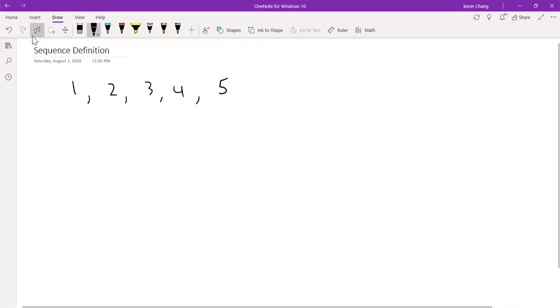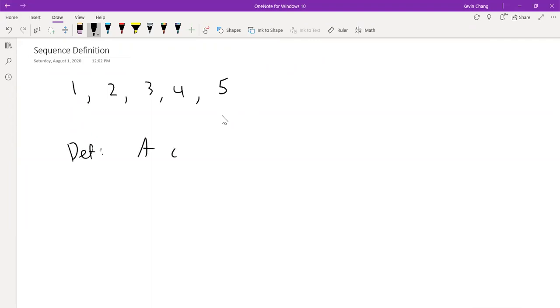Eric, please don't spam the chat. Anyway, essentially this is what a sequence would be. It is a collection of objects. So as a definition, I would say it is a collection of enumerated objects. I'll get to what that means in a second.